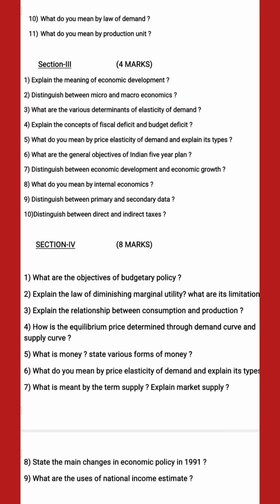Okay, so here it is, section number 3. Explain the meaning of economic development. Distinguish between micro and macroeconomics. What are the various determinants of elasticity of demand? Explain the concept of fiscal deficit and budget deficit. What do you mean by price elasticity of demand and explain its types? What are the general objectives of Indian 5-year plan? 7th one, distinguish between economic development and economic growth, which is very very important.